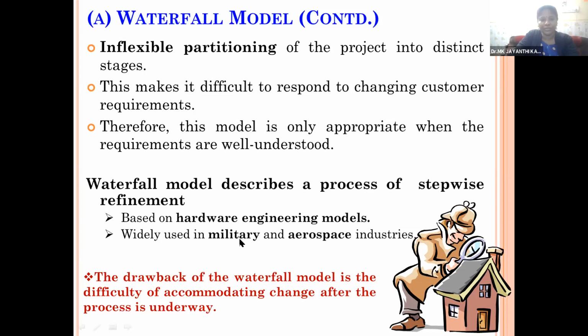The drawback of the waterfall model is the difficulty of accommodating change after the process is underway. Once you complete analysis and design, we need to go for coding only. We cannot modify requirements, analysis and design again. Once coding is done, we should do testing only. We cannot go and modify the previous stages. So that is the drawback.